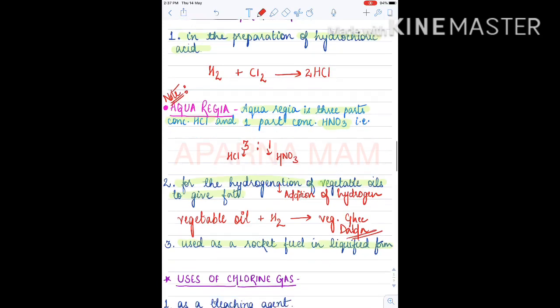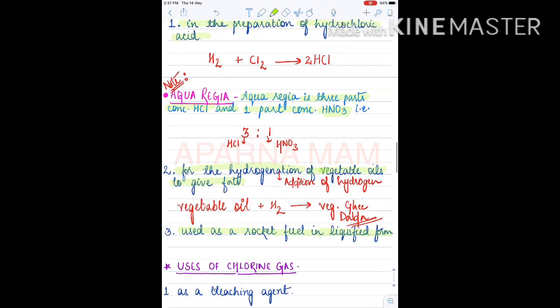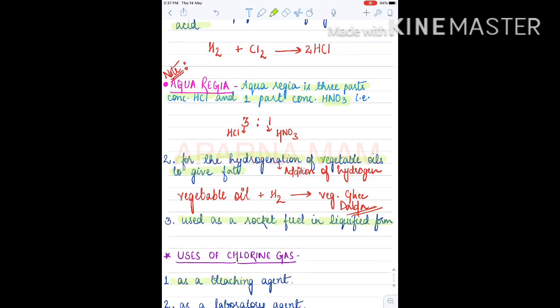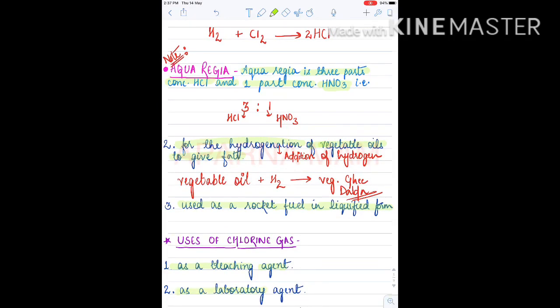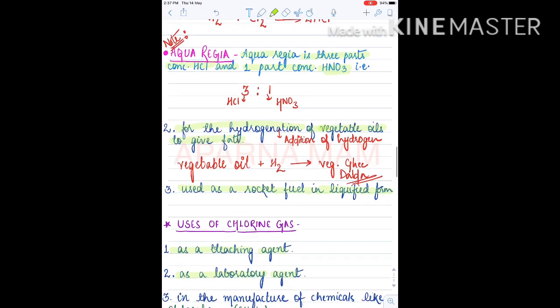Now about chlorine gas. Chlorine gas is used as a bleaching agent to bleach clothes and also to bleach water. It is also used as a laboratory agent.